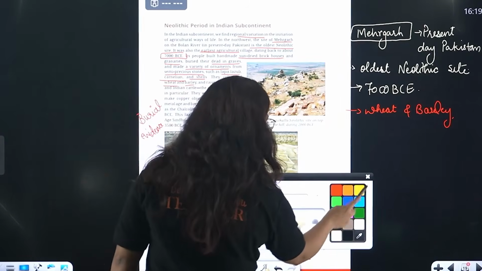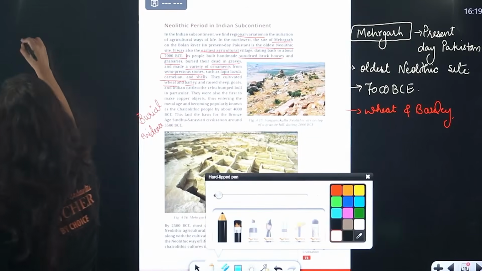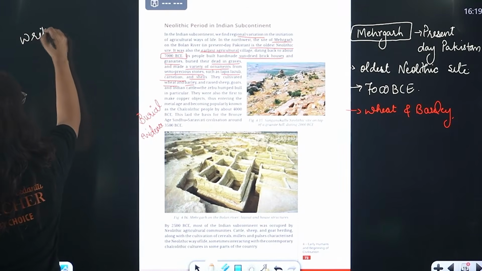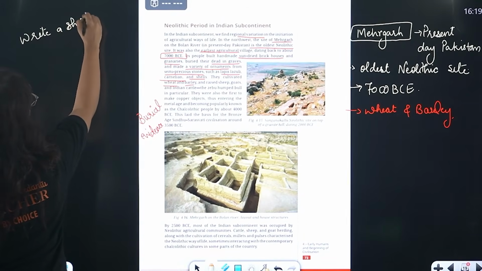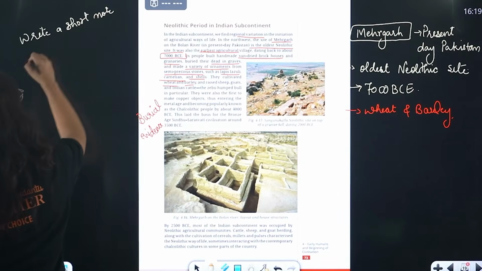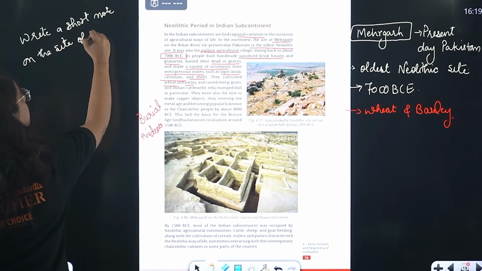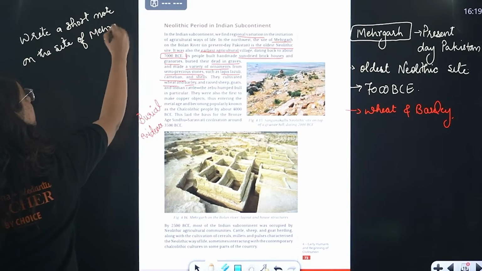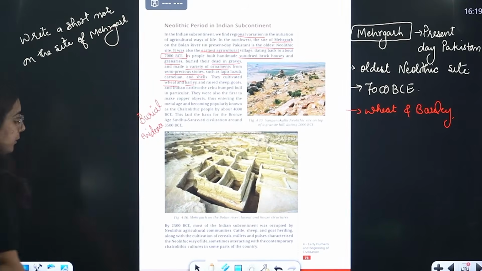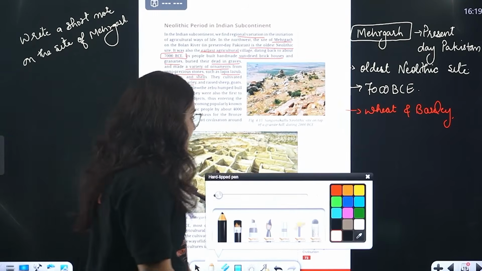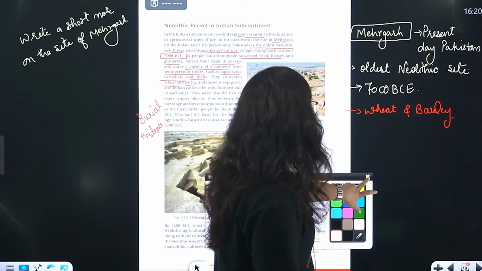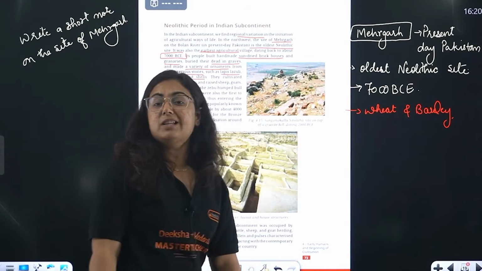Yes, a separate question on Mehergarh can be asked. What will be the question? Write a short note on the site of Mehergarh. So what will you write on the site of Mehergarh? It is the earliest Neolithic site where the first evidence of growing crops has been found. They were wheat and barley. The timeline is around 7000 BCE.